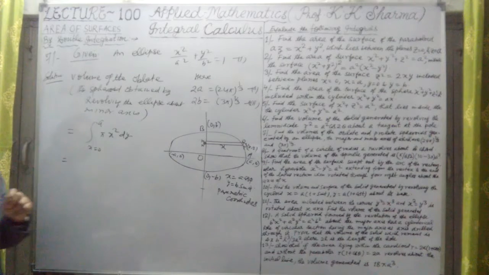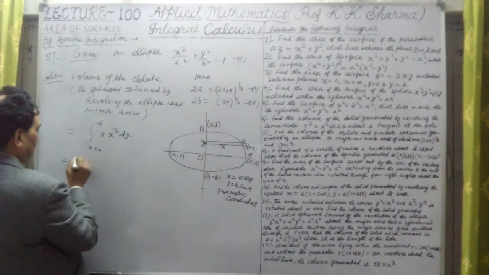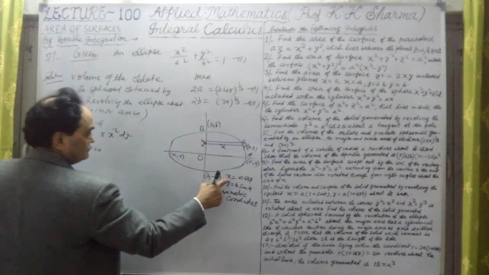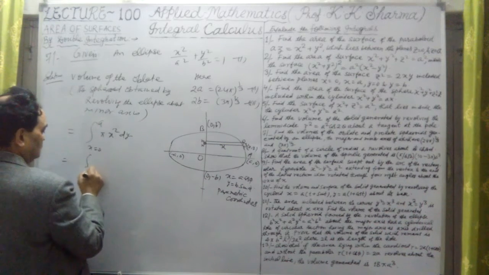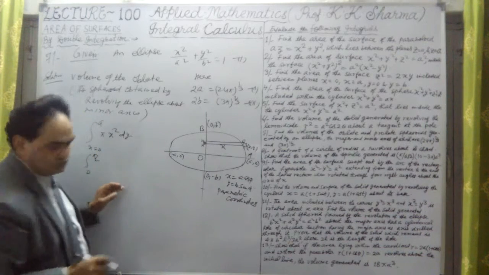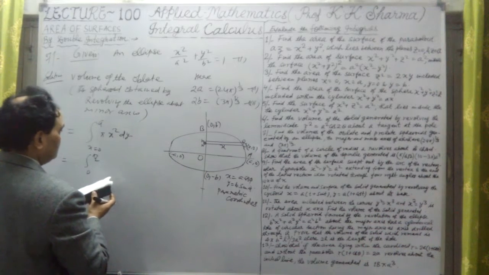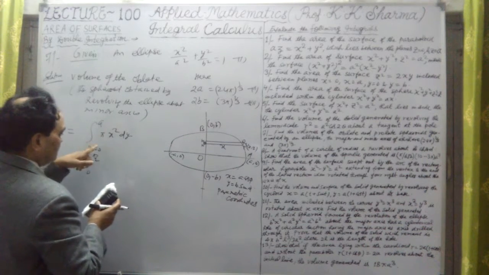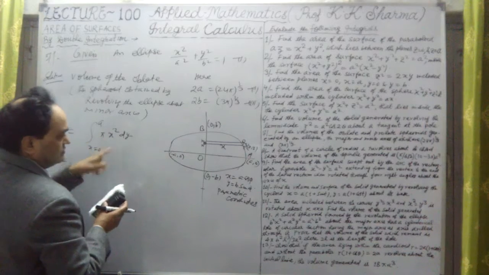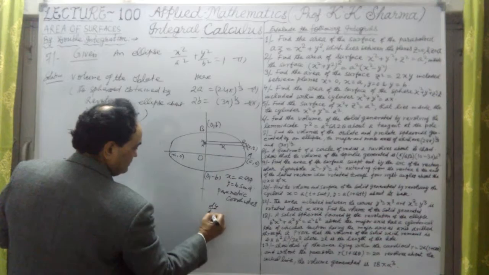Now here x equal to a cos phi. But x equal to 0 to, let me take 0 to pi by 2. I have changed the limits, or this is pi by 2 to 0, whenever the negative sign will be there. Because the negative sign is coming, dy is dy upon d phi.